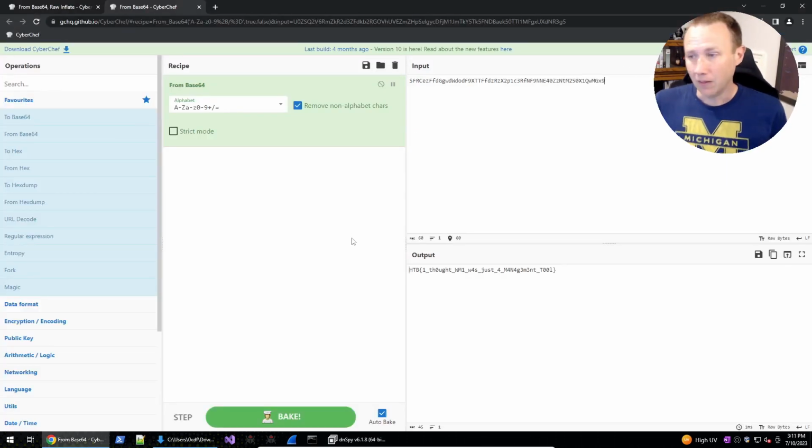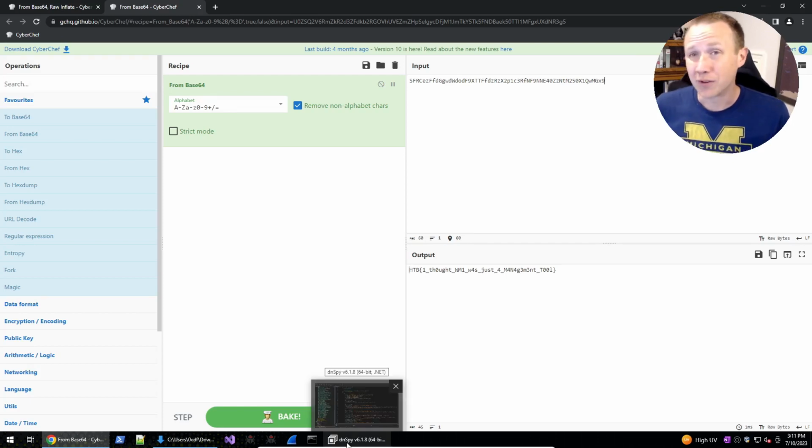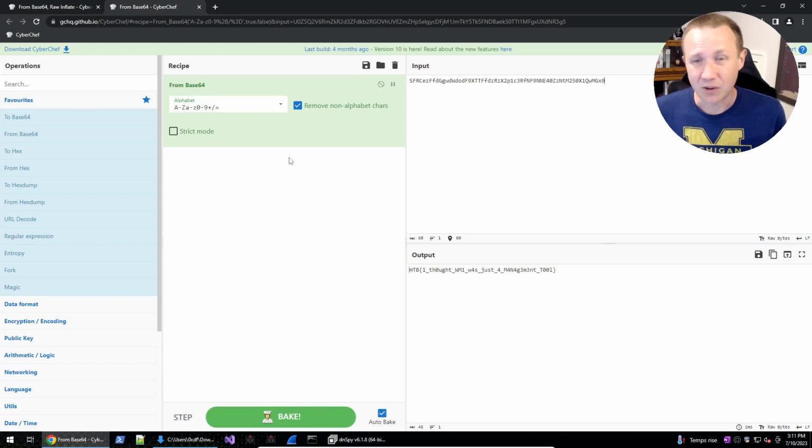So, not a super difficult challenge, especially the hardest part was probably finding the WMI tools to parse the WMI repository. And these FLARE tools work really well for it, so I recommend those. Yeah, just understanding the idea of filter, consumer, and binding. When you think about WMI, it's going to be really useful for you.